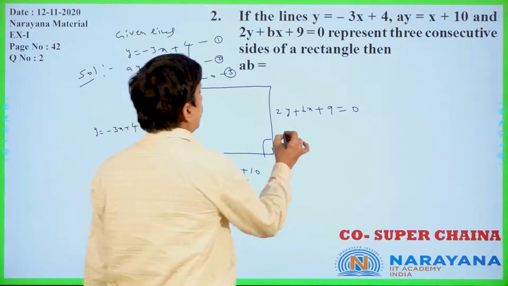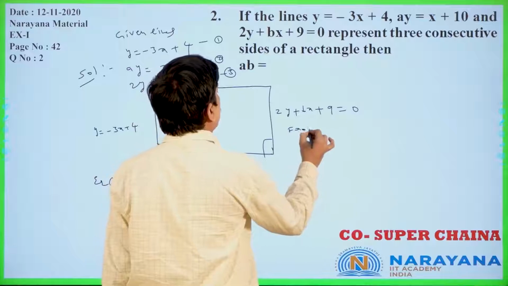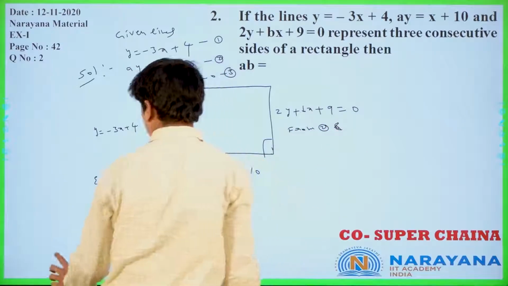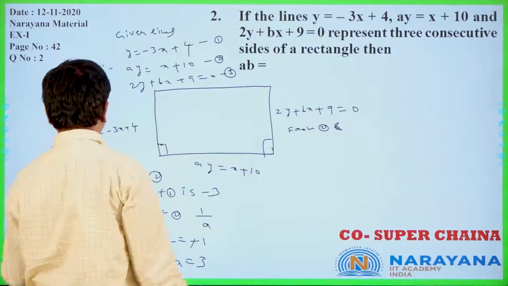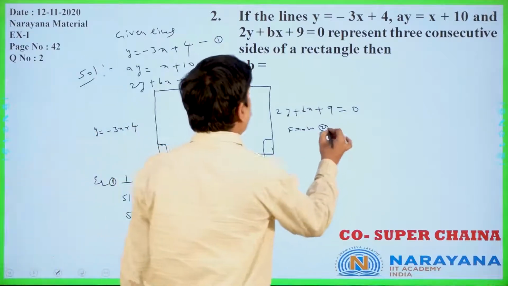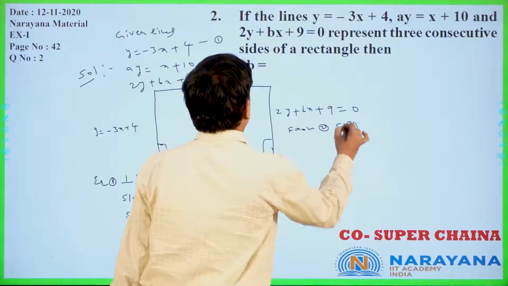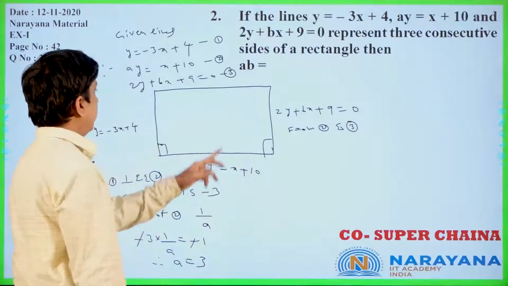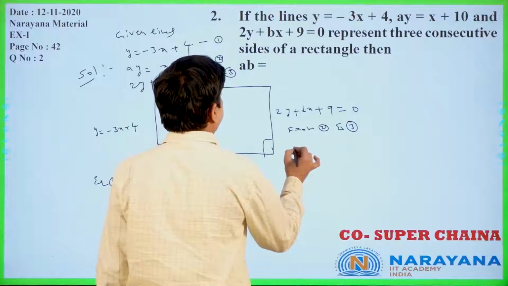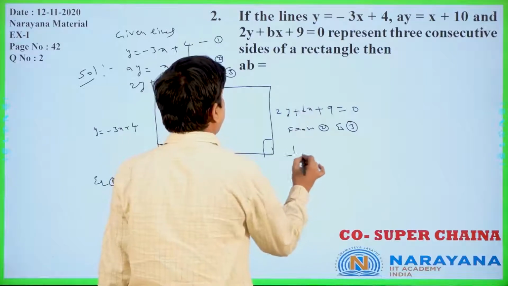From 2 and 3, what can we get? From 2 and 3, what will we get? The slope of 2 is 1 by a.